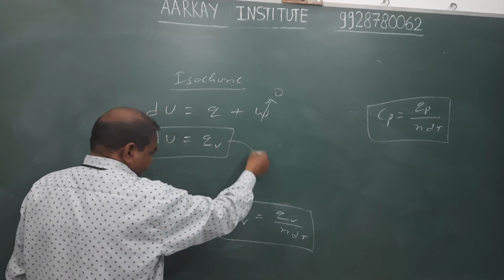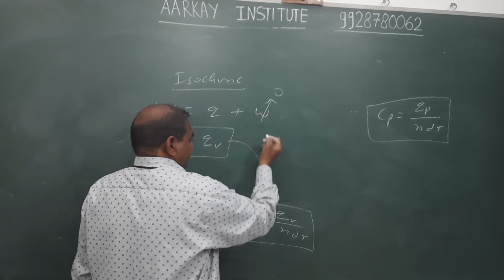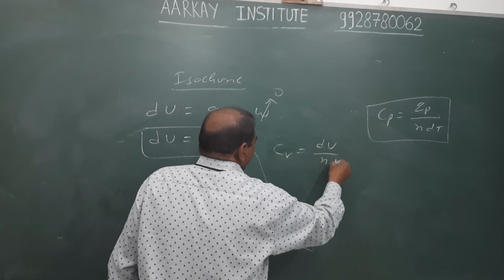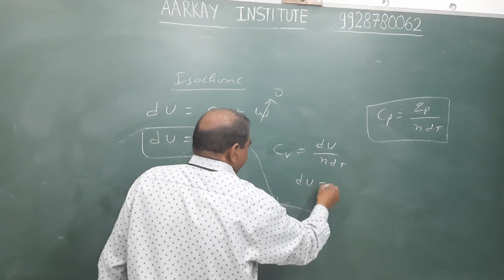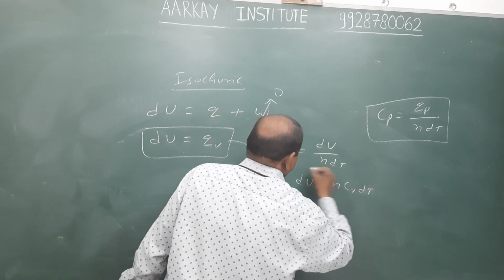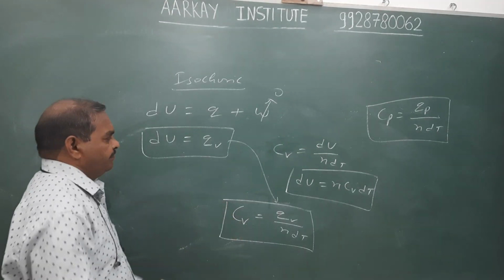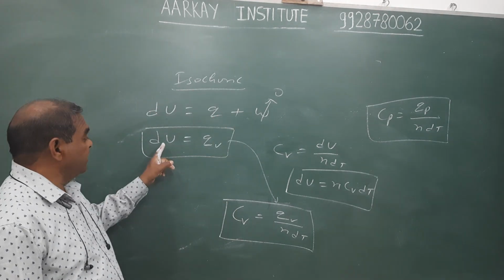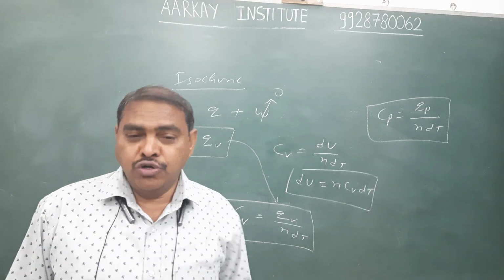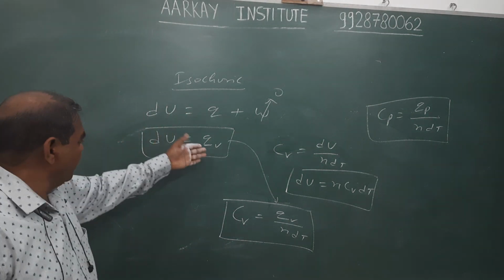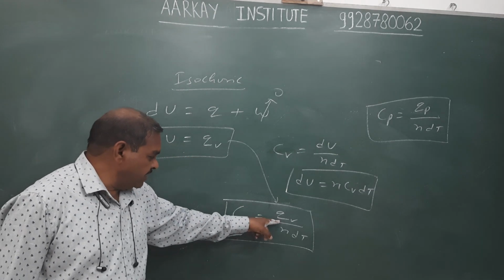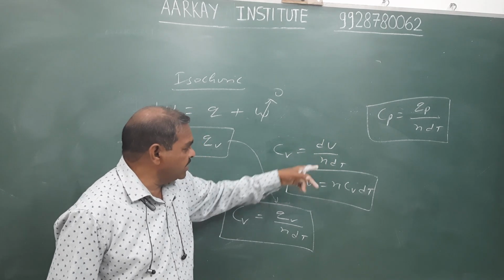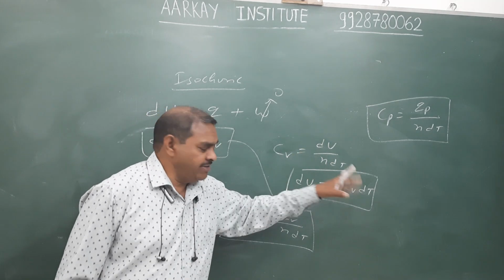Therefore Cv equals change in energy upon n dT, or we can say change in internal energy is equal to n Cv dT.